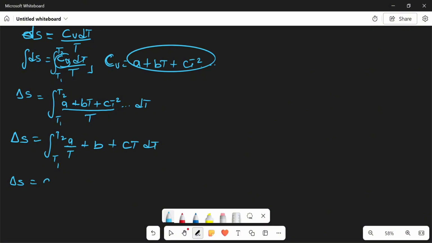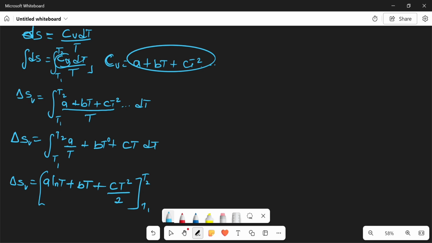If I integrate this, I'm going to have A ln T, because A is a constant and if I integrate 1 over T, it gives me ln T, plus this is T raised to power 0. If I integrate T to the power 0, automatically I'm going to have BT over 1. Plus, if I integrate this, I'm going to have CT squared over 2, since I integrate T. Now don't forget that this is over the interval of two temperatures, T2 and T1. And don't forget that this is actually at constant volume, so I'll put it as Cv.